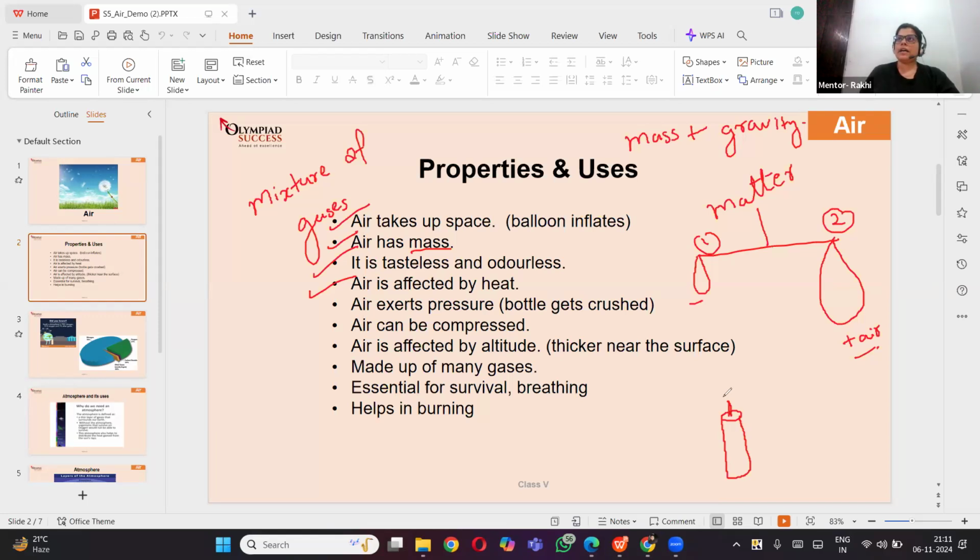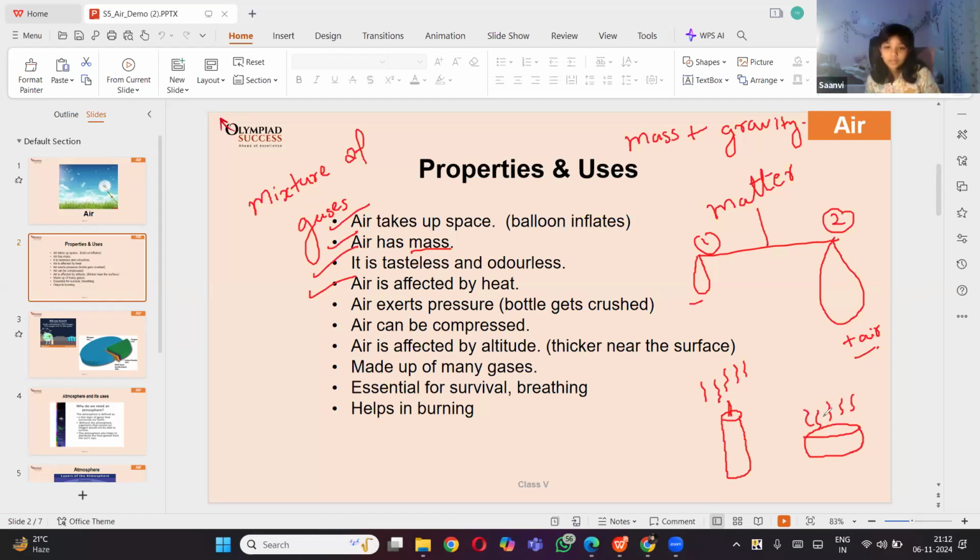Okay, Sanvi, let me ask you, have you seen a lit candle? The smoke coming out of the candle always moves upward. Same thing whenever we boil water, the steam coming out from the water also moves upward. Why do you think they are moving upward and not going downward?